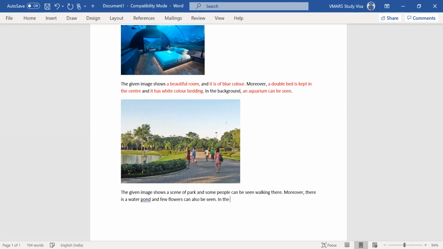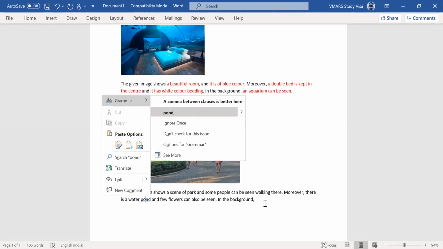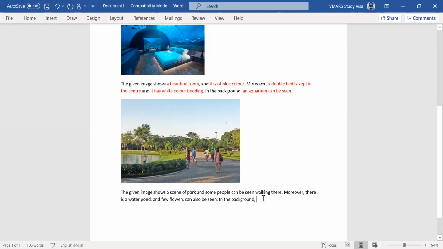In the background, please see I'm putting commas after writing in the background. In the background, a lot of greenery is there. That's it. So these are your three sentences.